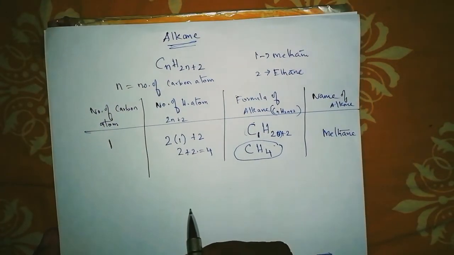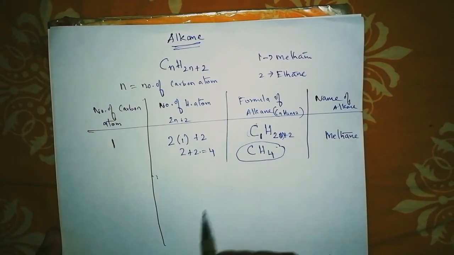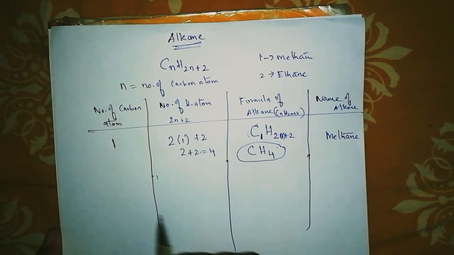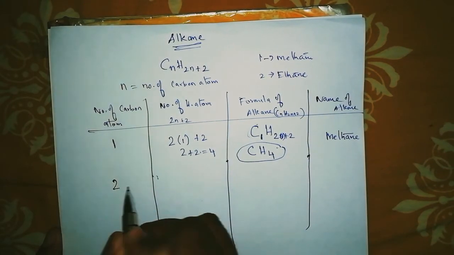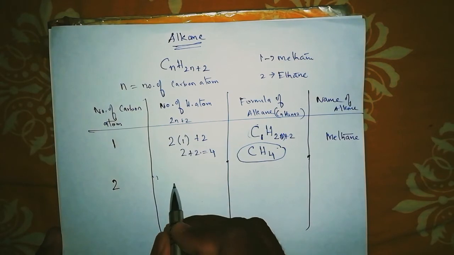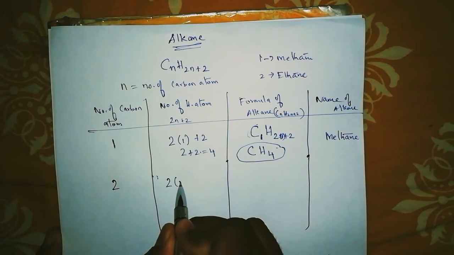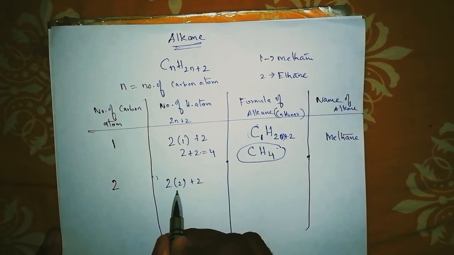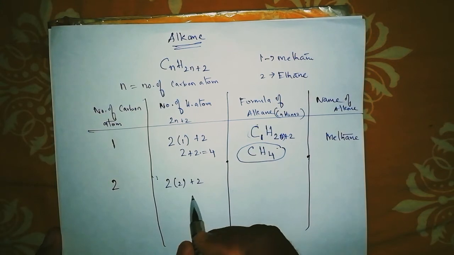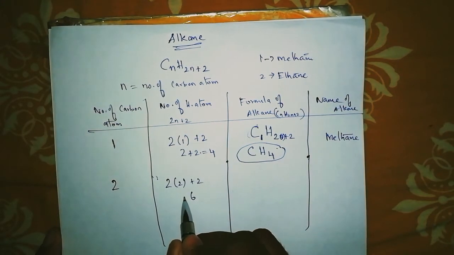Let's try with the other one. If carbon atom is 2, what will the number of hydrogen atoms be? 2 into 2 plus 2. Why am I substituting 2? Because number of carbon atom is 2. So 2 2s are 4, 4 plus 2, yes, 6.